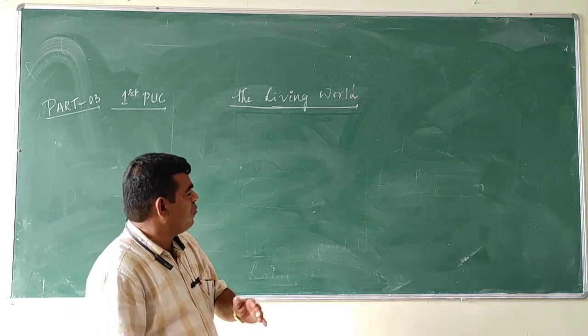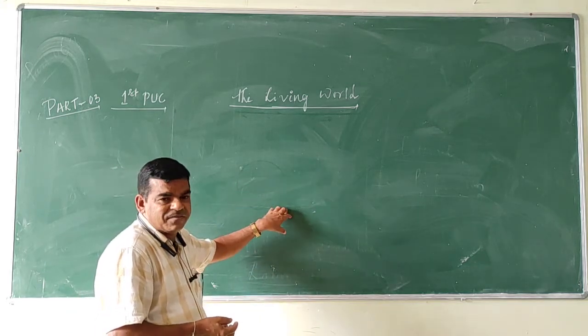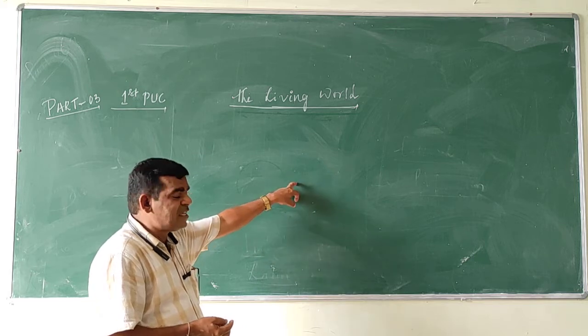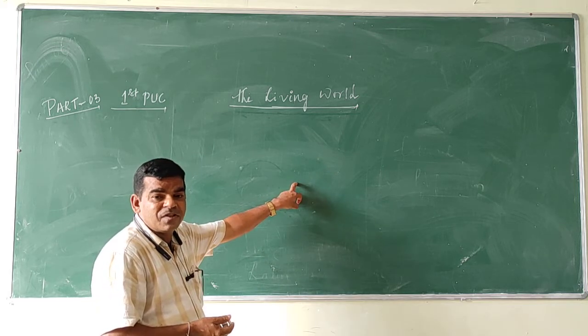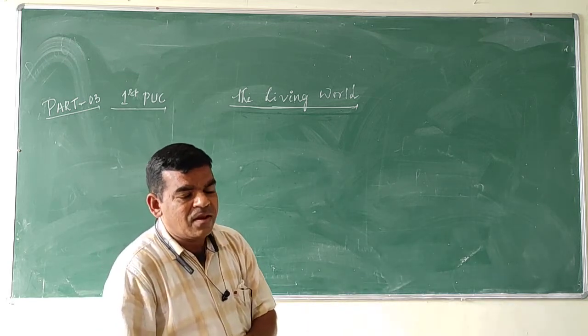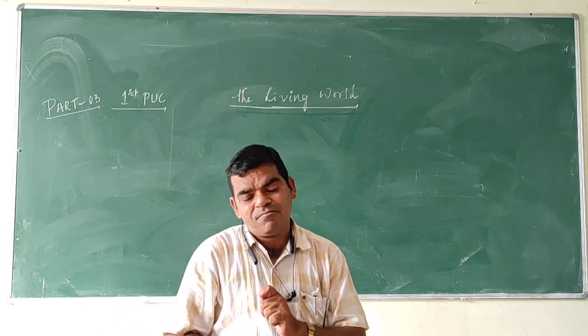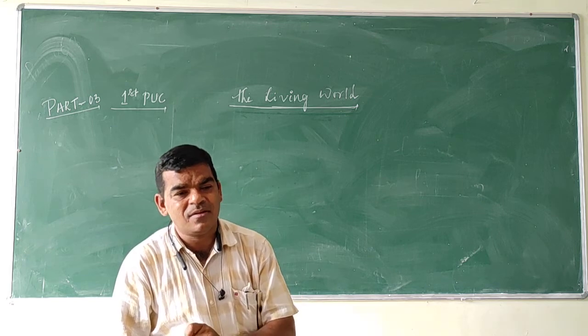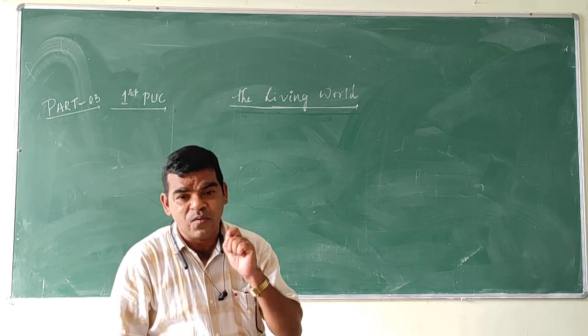That's why binomial nomenclature avoids the confusion arising from vernacular names, because in a scientific name, each organism is given the same name all over the world.